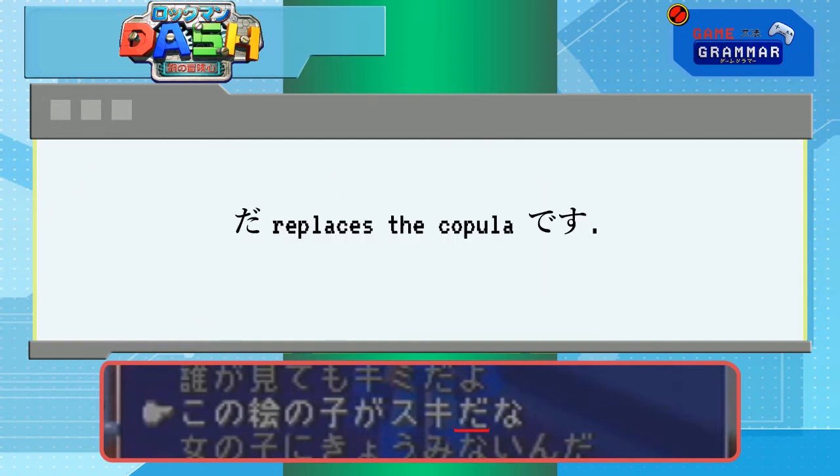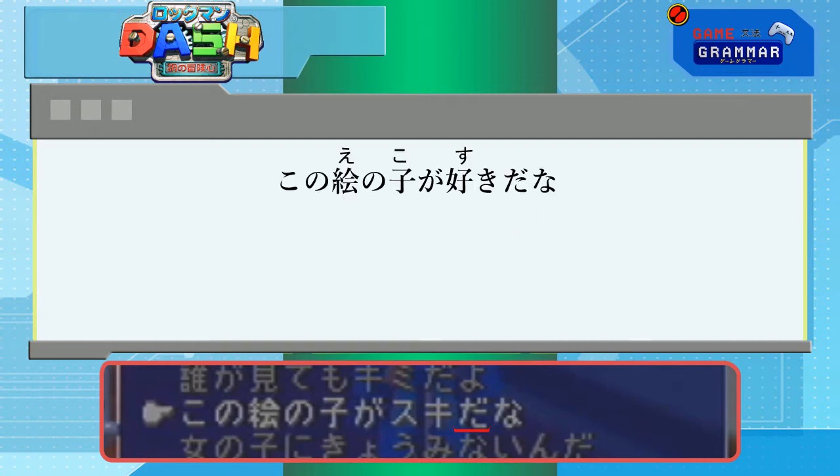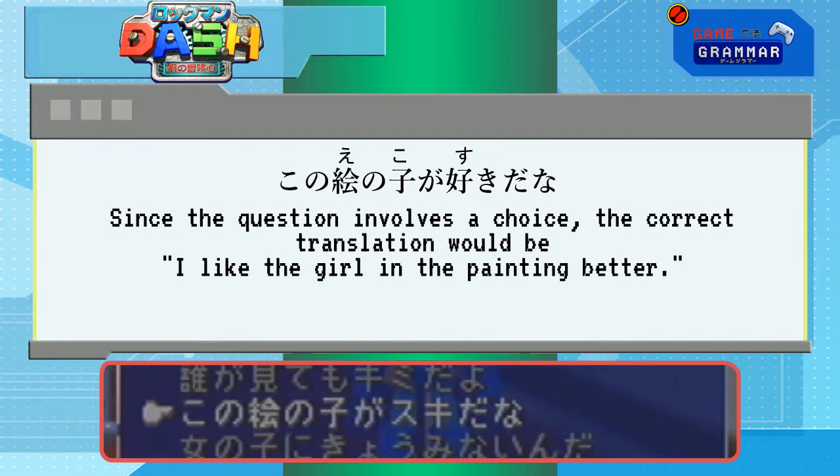Da replaces the copula des, or the verb "to be," but it's more casual and assertive. To just be casual, you wouldn't have da or des at all. You'd just say "something ga suki." So we get この絵の子が好きだな. It literally means, I like the girl in this painting.